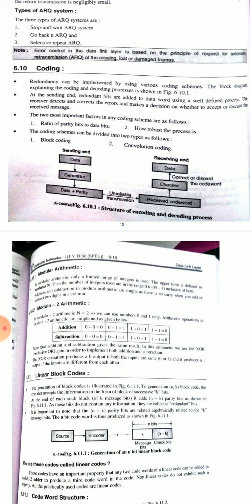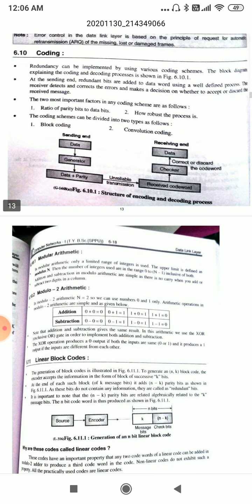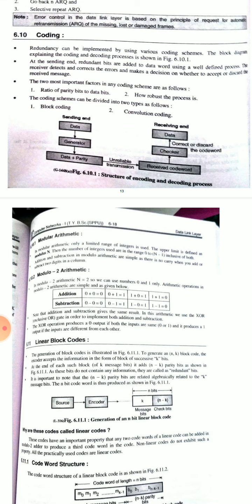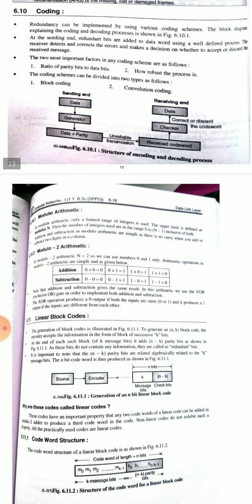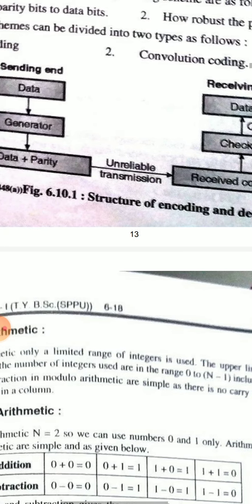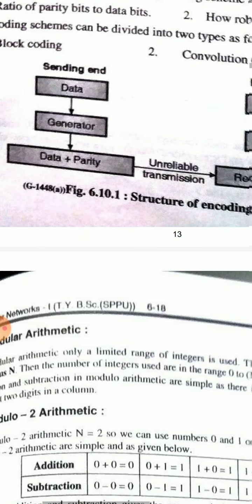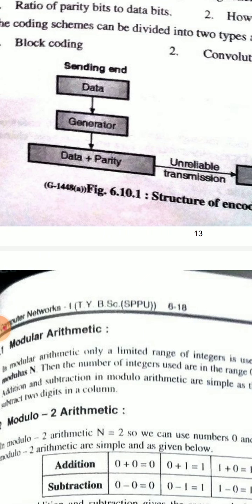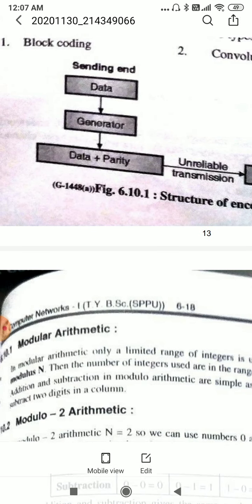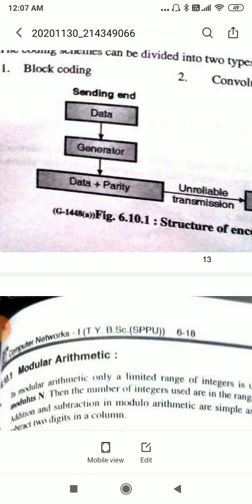Now we'll see coding. Redundancy can be implemented by using various coding schemes. The block diagrams explain the coding and decoding process. See here, this is the structure of the encoding and decoding process. In unreliable transmission, this is the sending end and this is the receiving end. The sending end consists of data plus parity and generator.